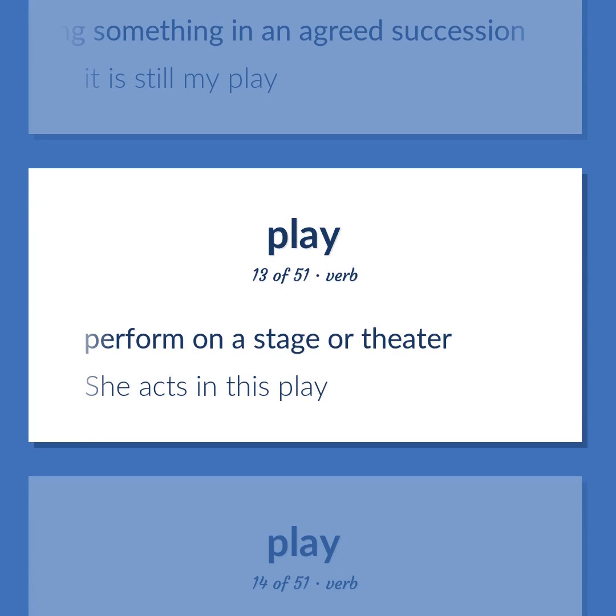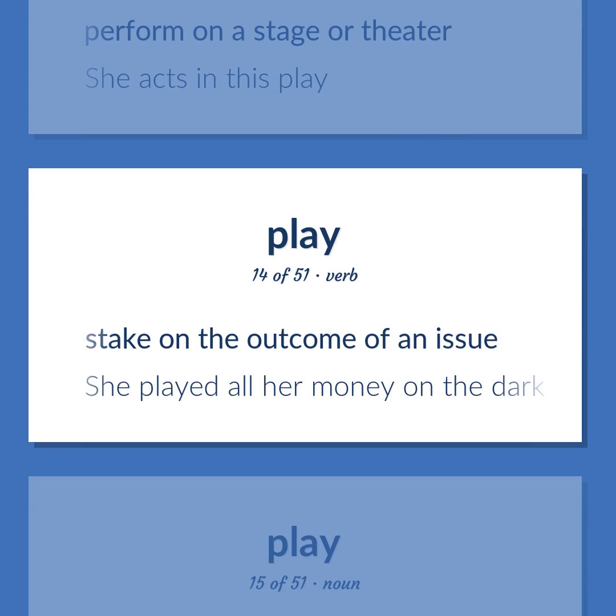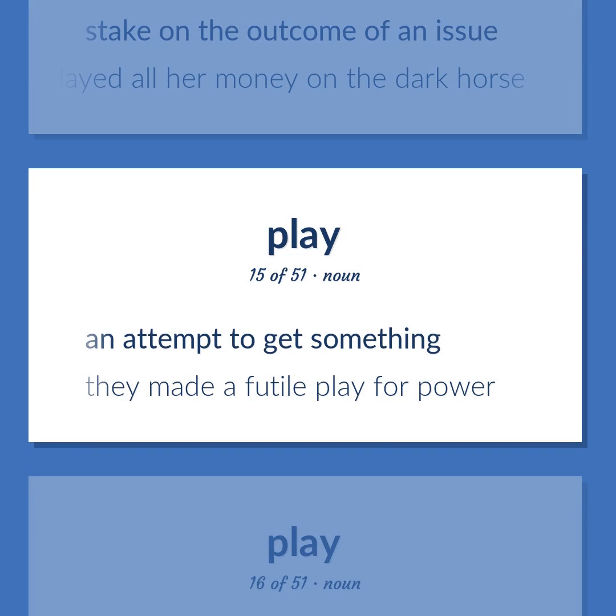Perform on a stage or theater. She acts in this play. Stake on the outcome of an issue. She played all her money on the dark horse. An attempt to get something. They made a futile play for power.